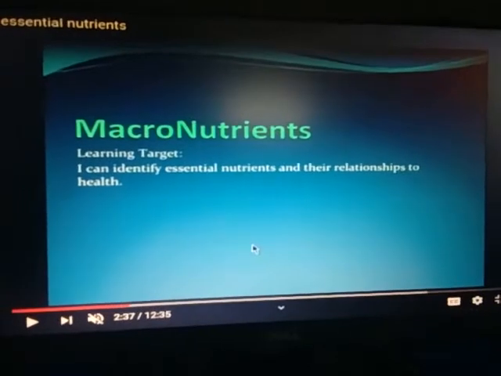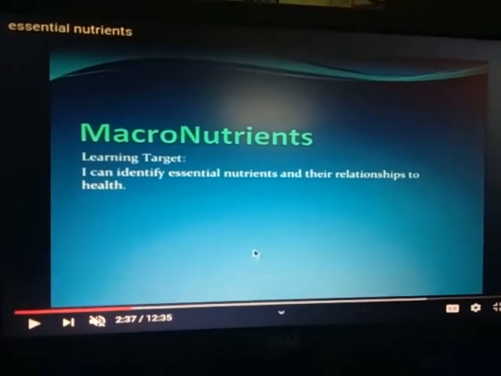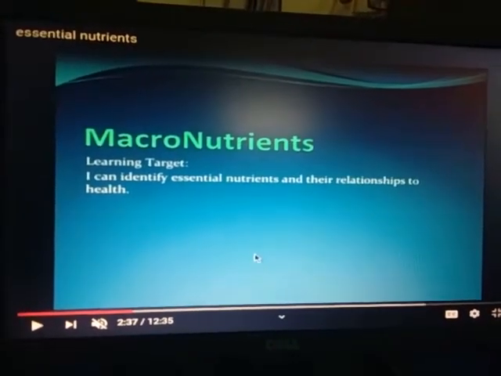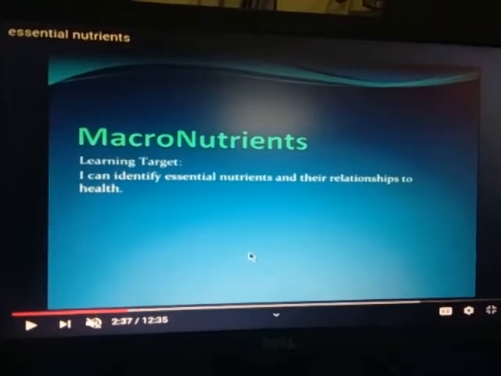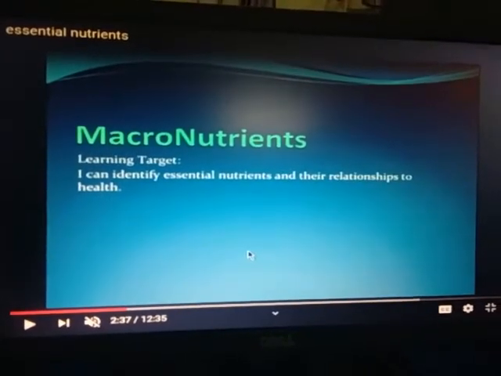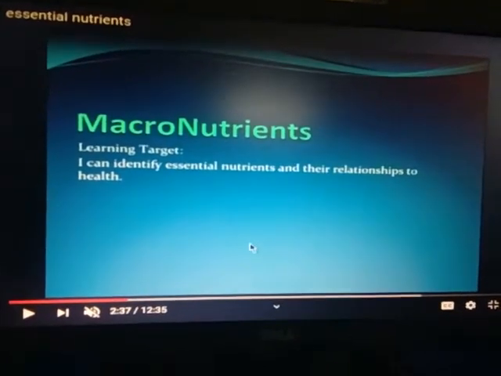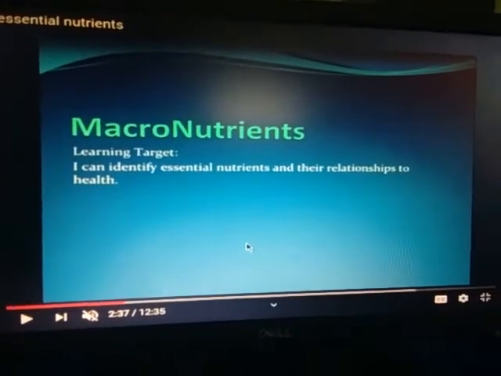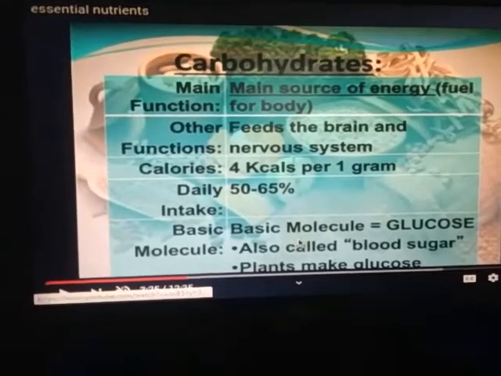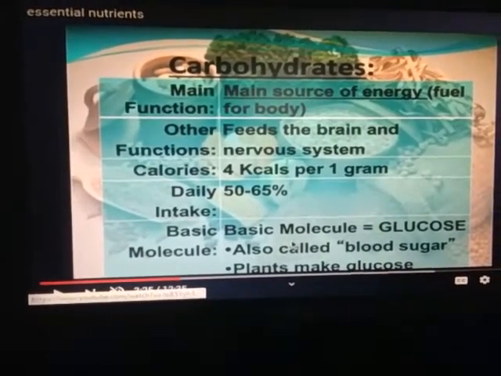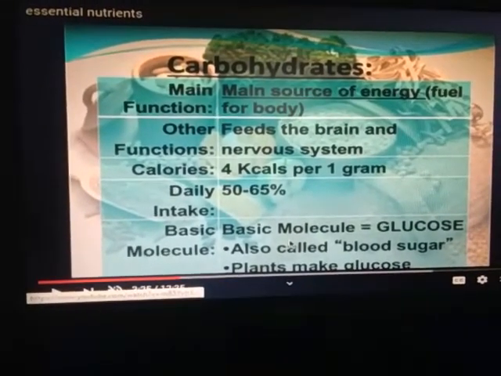Now dear students, we will discuss each category of nutrients, that is macronutrients and micronutrients. First, macronutrients: we will identify essential nutrients and their relationship to health properly. The first important macronutrient required by our body is carbohydrates.